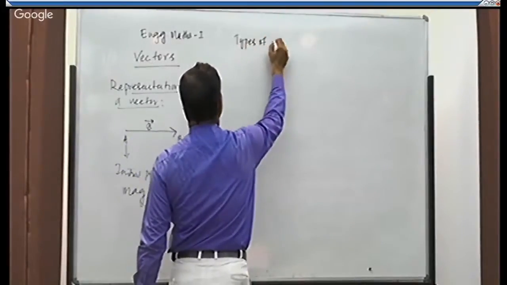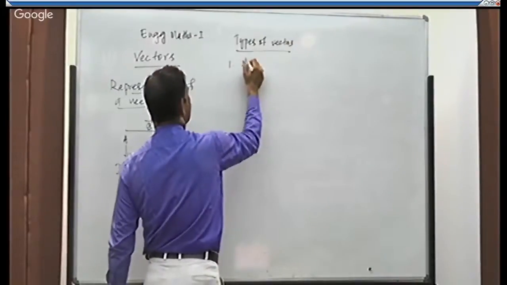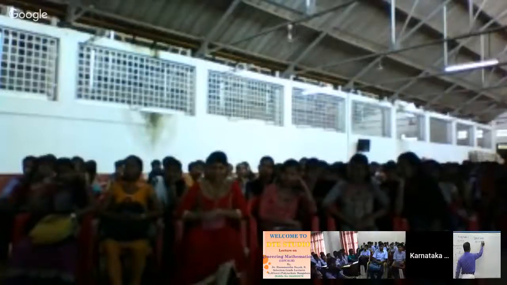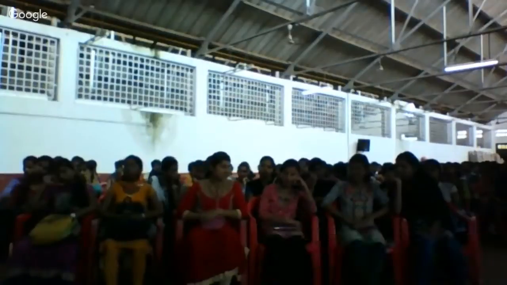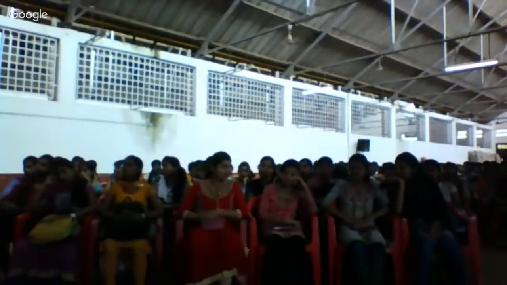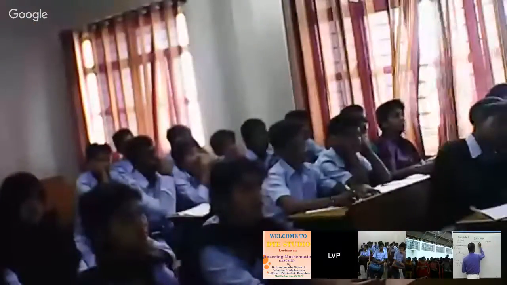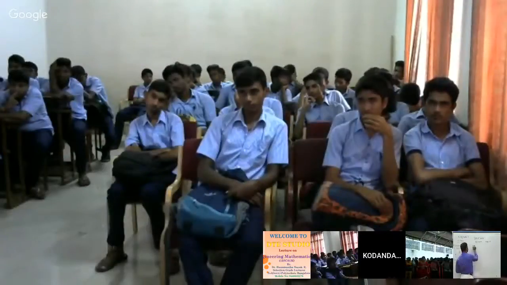Types of vectors. Null vector: a vector having magnitude equal to 0. Any vector whose magnitude is equal to 0 is called a null vector, right?